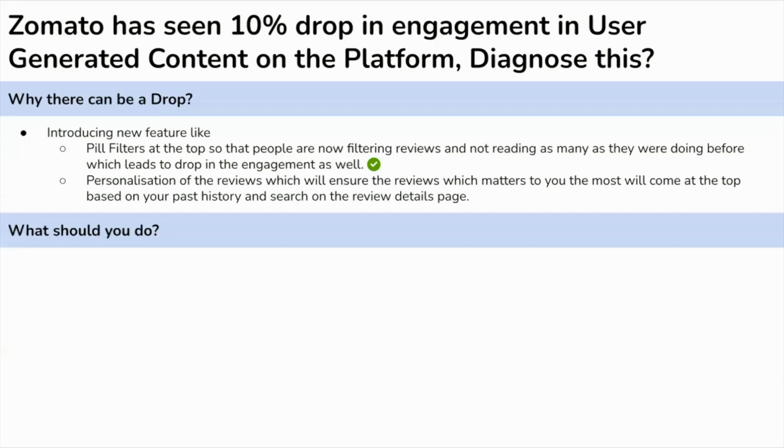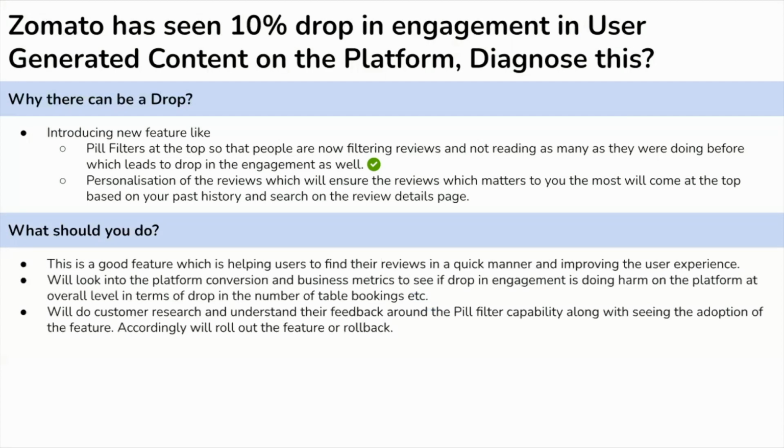So the next important thing is to see what we should do in this case, because this feature looks like a very good feature which is improving the user experience, but on the other side reducing some engagement. If we have to make the decision, should we go ahead with this feature or roll it back? We will look at the overall platform goodness and other guardrail metrics to decide if we should go ahead with this or roll back this feature. Also, we will do some user research to get insight about the feature. Accordingly, we'll decide whether to go ahead with the feature or not.